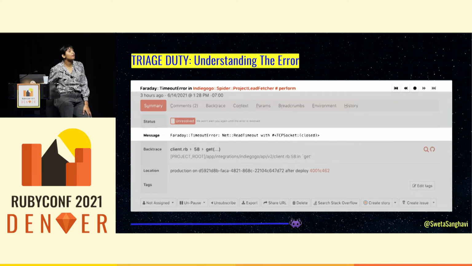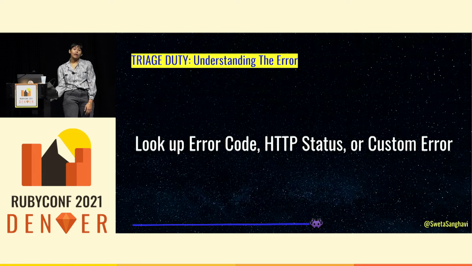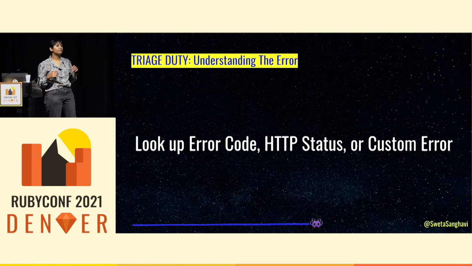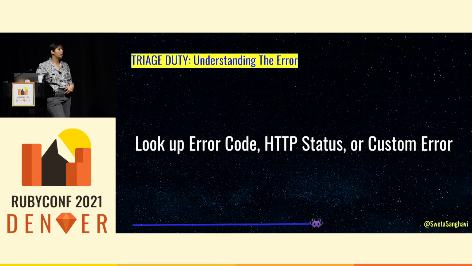We see here it's a net read timeout. If the error that you're seeing is not something you're familiar with, really familiarize yourself with the error code, or if the HTTP status is new to you, what it really means. And if it's a custom error, looking into the API and understanding when that error is thrown.